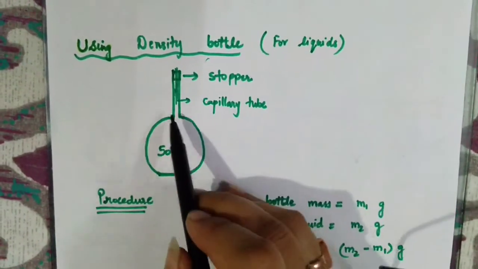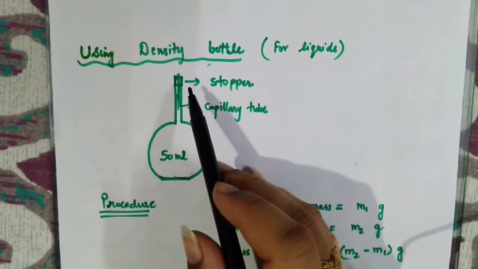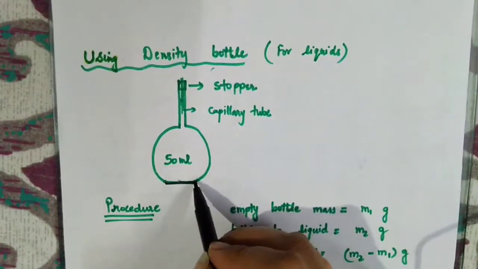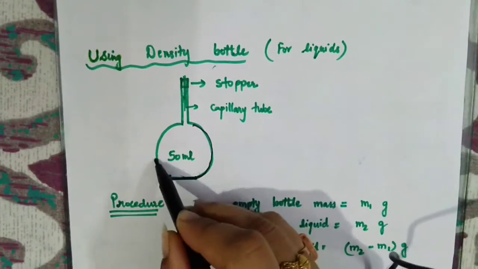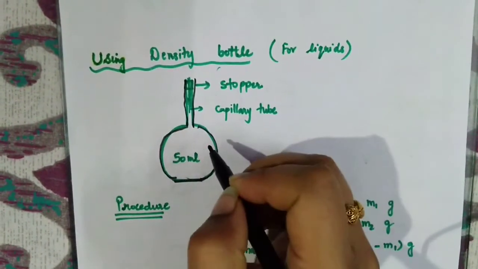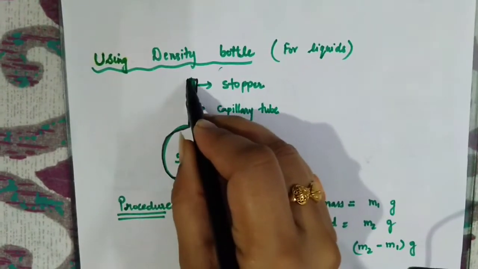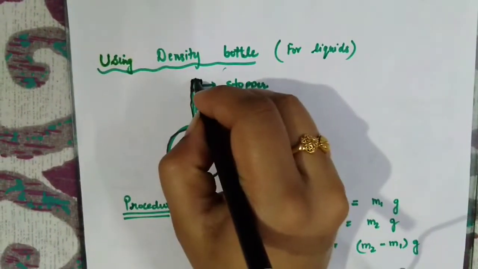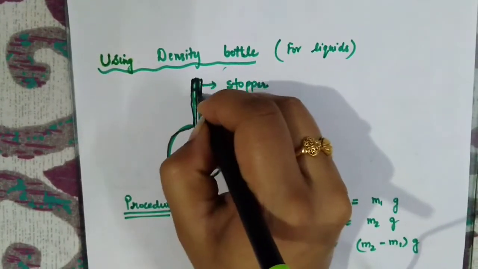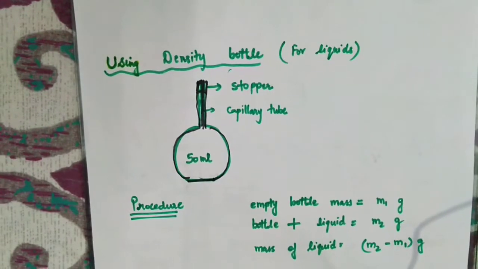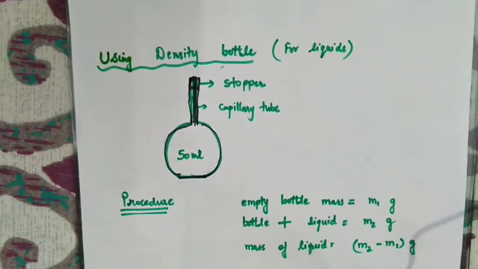It's a simple transparent glass tube which is flattened at its base, and from here it looks like a round bottom flask and it has a long neck. Its long neck is covered with a stopper which is made of cork, and there is a very fine tube-like structure over here. Now what is the role of the tube? I'll tell you just now.